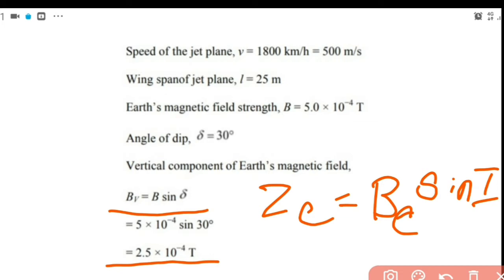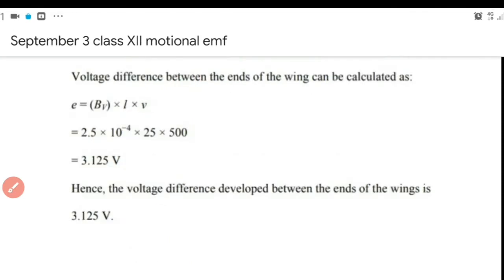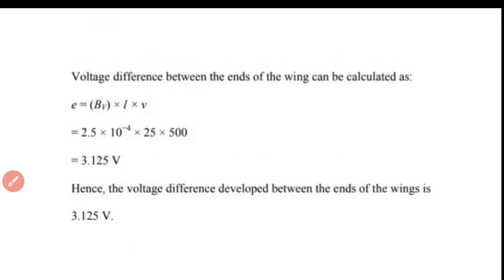So this magnetic field is responsible for the electromagnetic induction. Now using the other terms, because we know it is 1800 km per hour, converting it into meter per second, we have 500 meter per second, and wingspan, so length of the conductor here becomes 25 meter. Now substituting, we'll have the induced EMF to be 3.125 volt. So voltage difference developed between the ends of the wings is 3.125 volt.